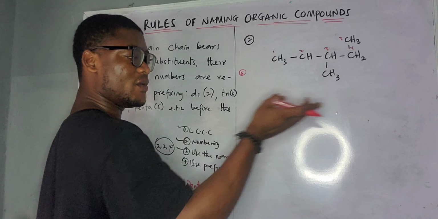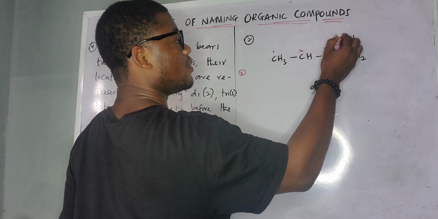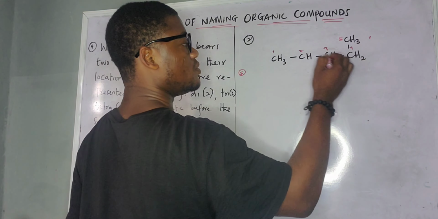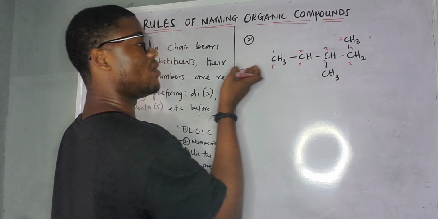So I can go like this, and I can also go like this. Anyhow, if you are going forward, you can also come backward. So there are two methods of doing it. You can say this one is 1, 2, 3, 4, 5, or we can say 1, 2, 3, 4, 5.